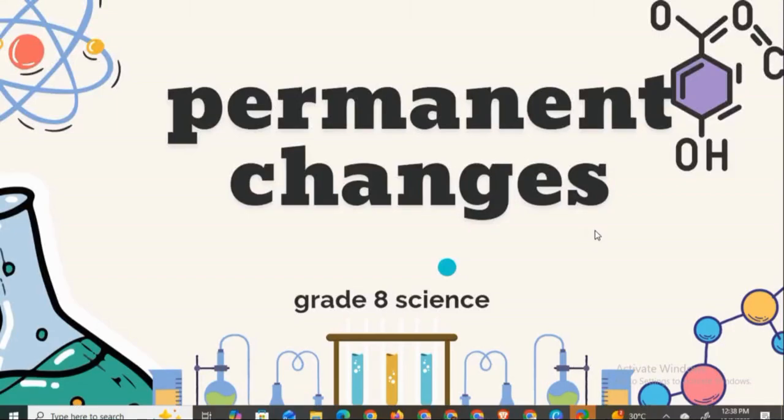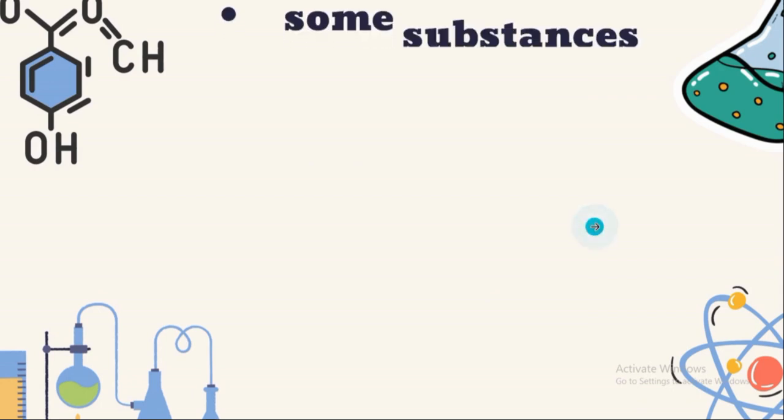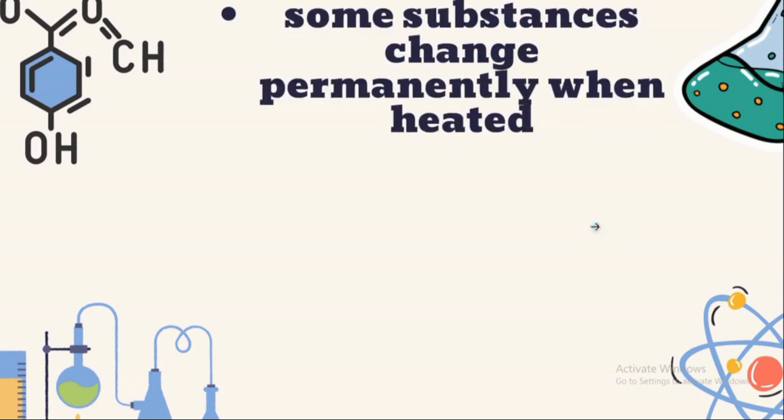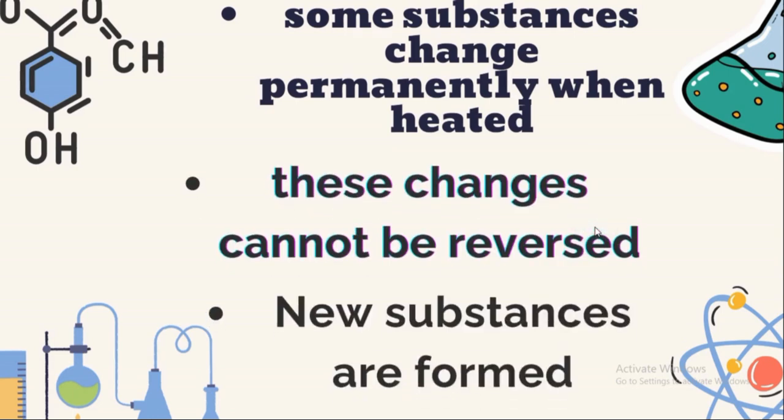Today we're learning about permanent changes and application of change of state of matter in our daily life. We're going to start by discussing permanent changes. Substances change permanently when heated. This means they cannot go back to their original form. And a good example is copper 2 nitrate.